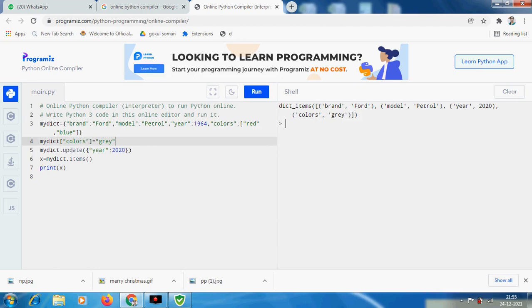Now we are going to check what other methods we can use with this type of data structure, that is my dictionary dot update of year, and now I have to give it a year, 2020. Now year of 2020.